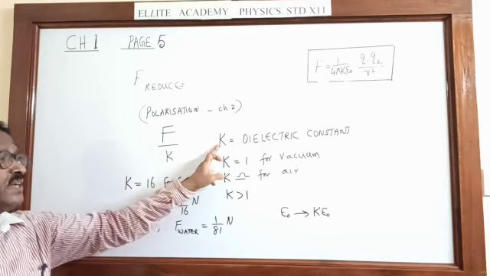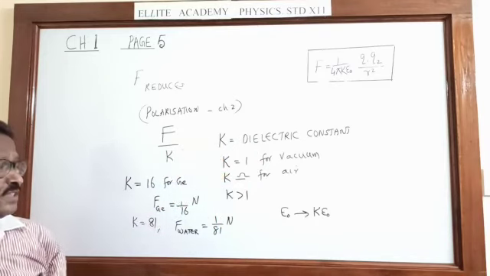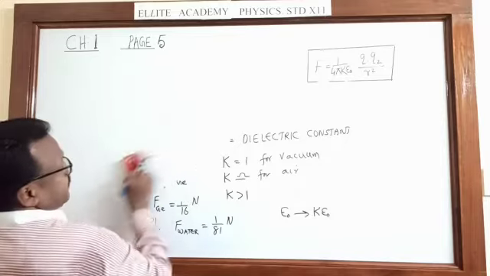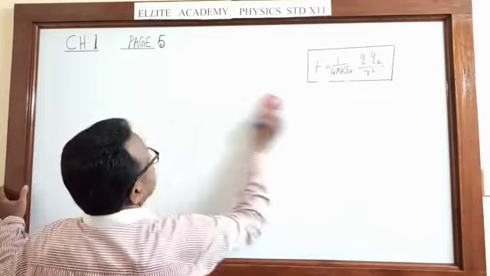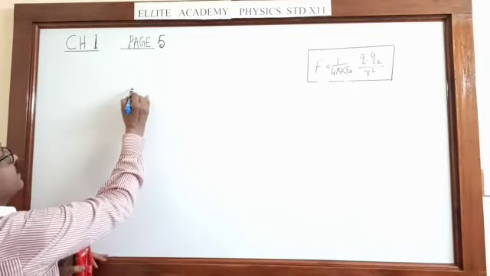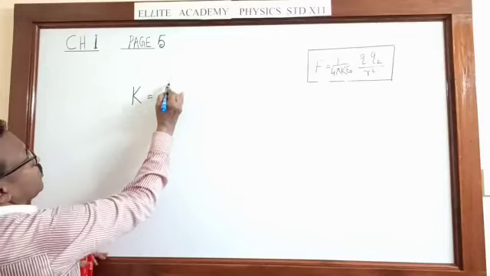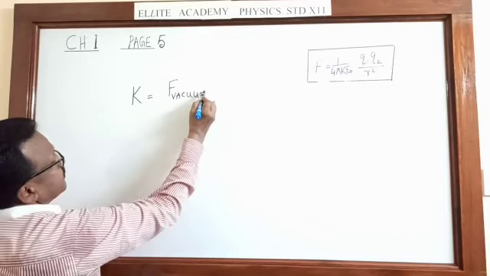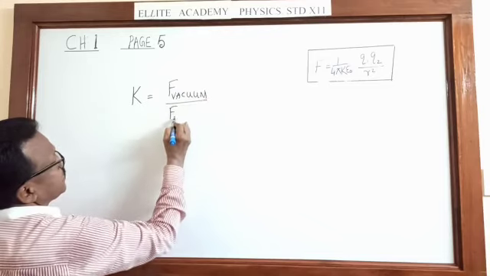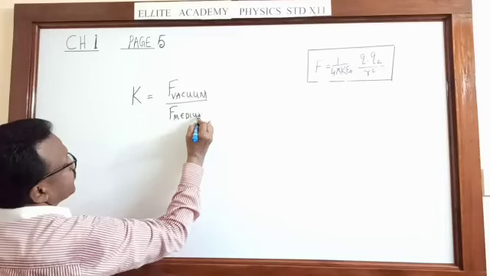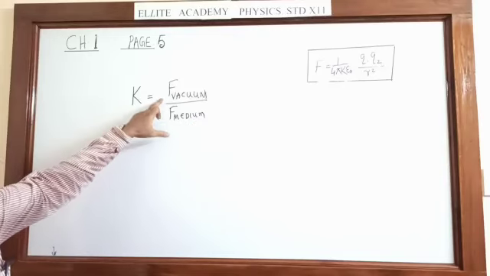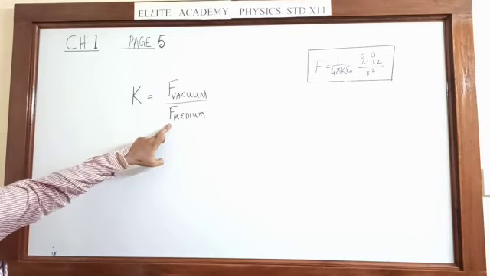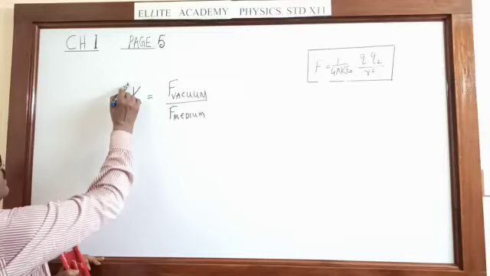What is meant by that? It is a constant of the material. Can you give some examples? The values we have mentioned. So conclusion, what is K? Our equation is K equal to force in vacuum divided by force in the medium. Force between two charges in vacuum will be more, force in the medium will be less. So from here, what is the force in the medium? F vacuum upon K.